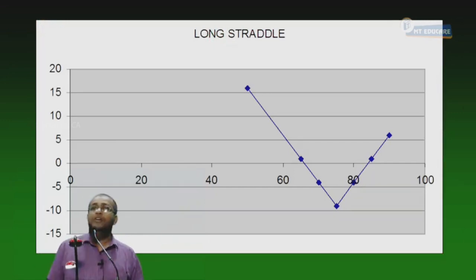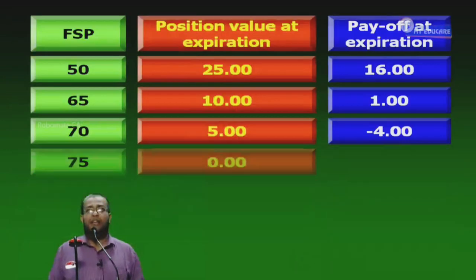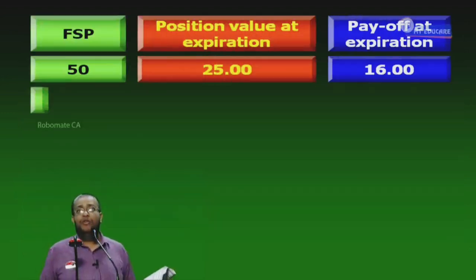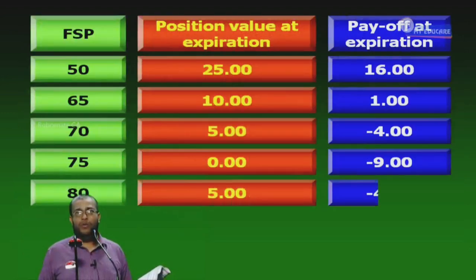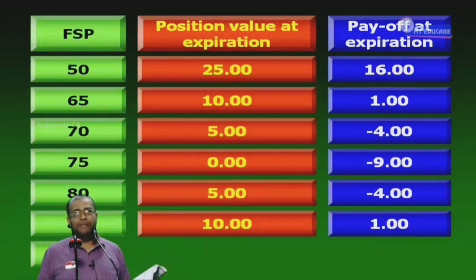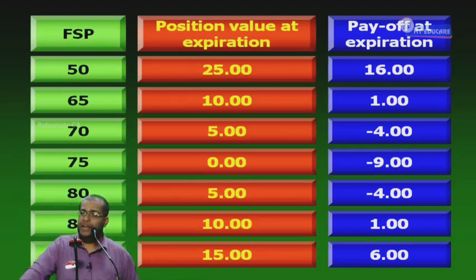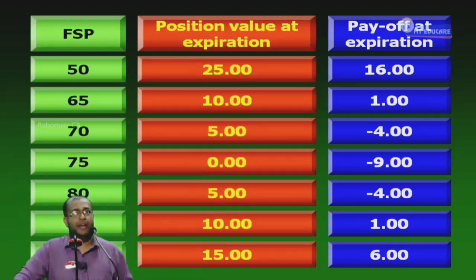Is it clear? So what you do is, I think you have copied up to this. Go to the workbook and copy the next slide. Don't copy in the notebook. Copy in the workbook quickly the next slide. Is there space given in the workbook? Okay. You can see, write the position value. Payoff is nothing but position value minus what? 9 rupees premium. Okay. Write it down quickly.